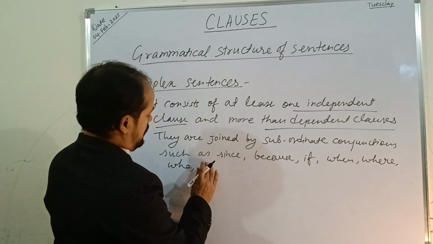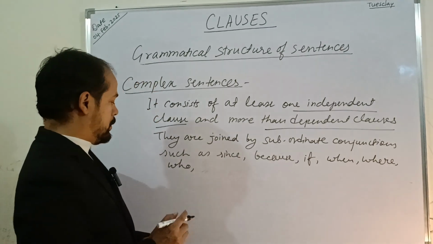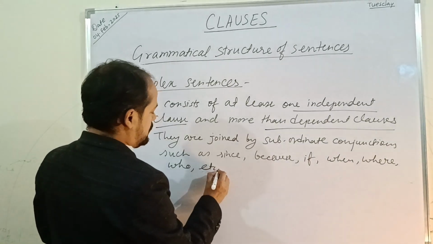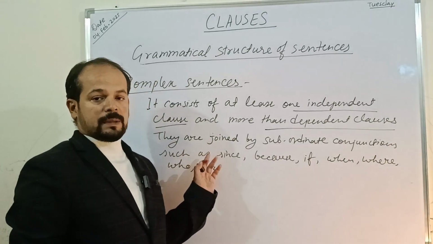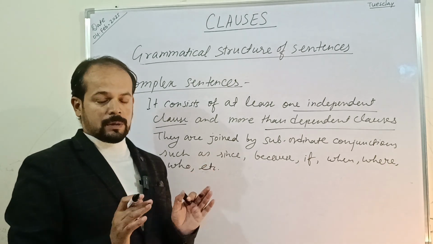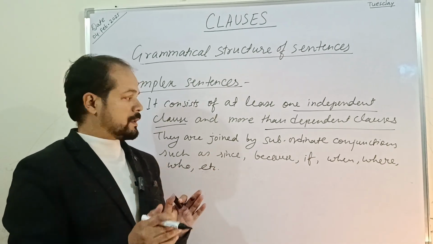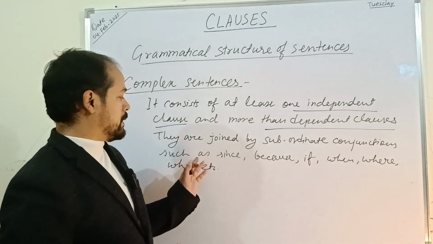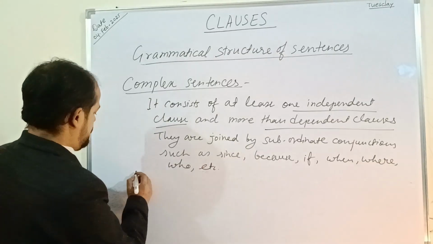That is an example of a conjunction, right? So we can give these examples. We can understand that a complex sentence is one which consists of clauses, one independent clause and other dependent clauses, and they are joined by subordinating conjunctions. Now let us go through some examples.